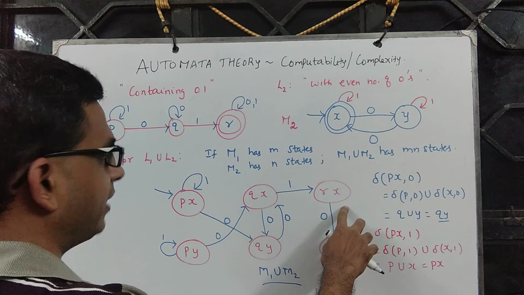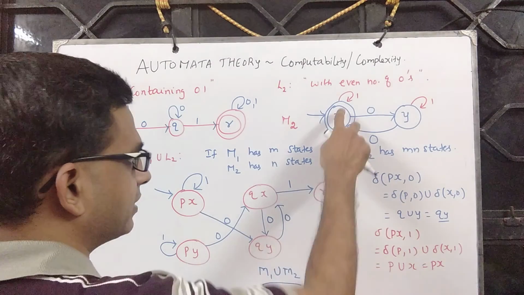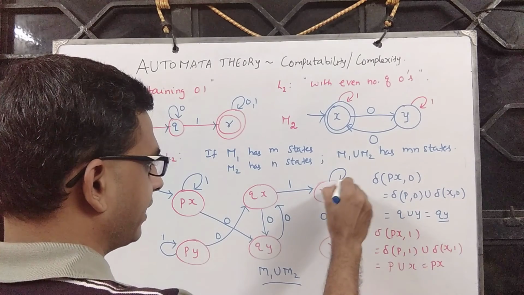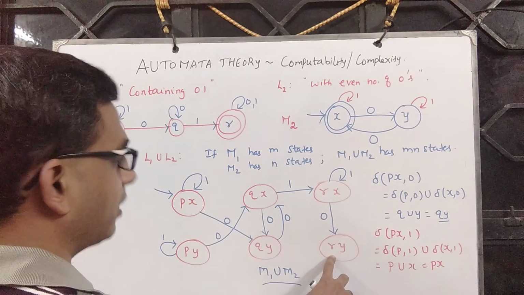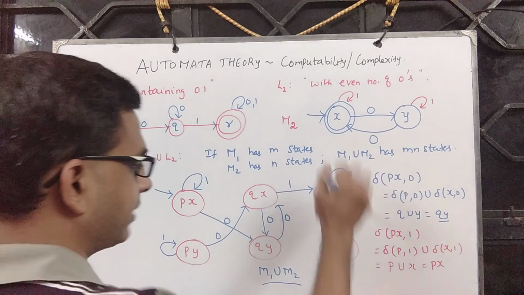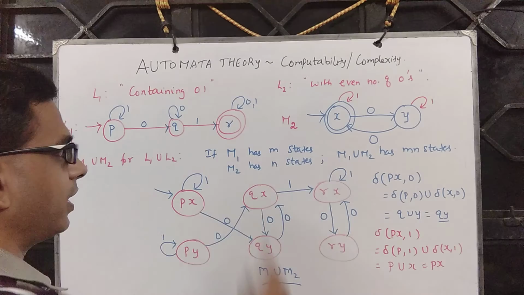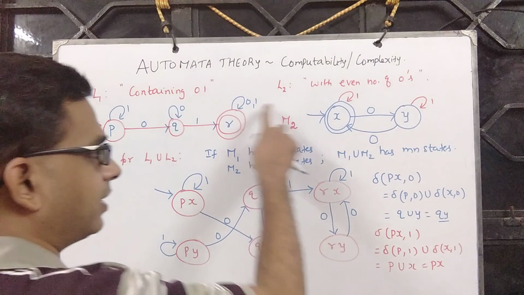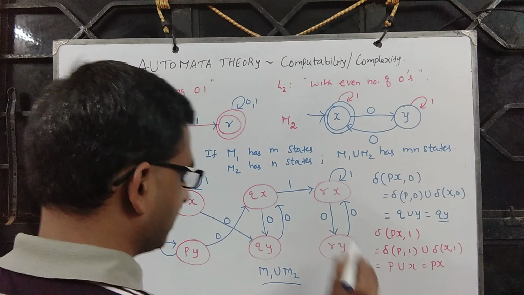What about 1? R comma 1 is R, X comma 1 is X. So we stay in the same state. Now Ry: R comma 0 is R, Y comma 0 is X. So we go here. And R comma 1 is R and Y comma 1 is Y. So we stay in the same state.